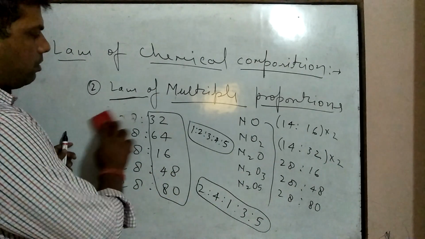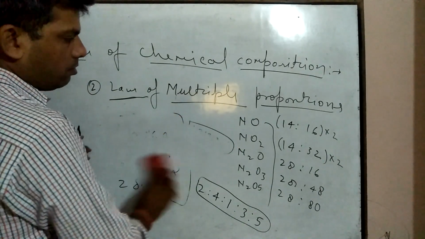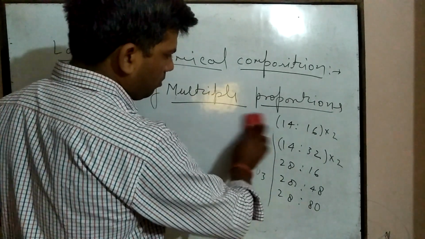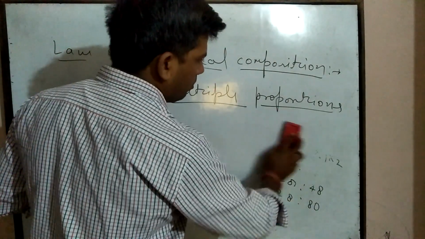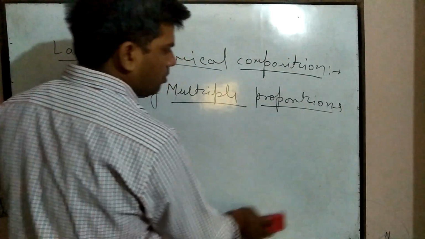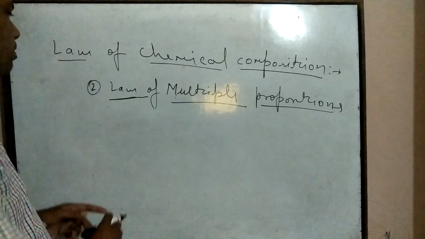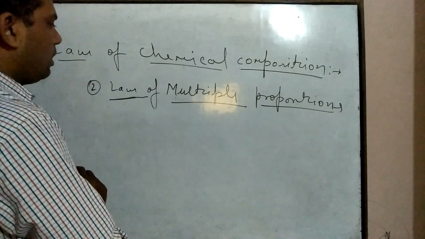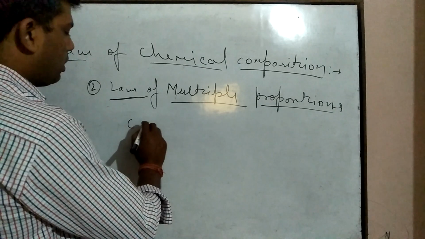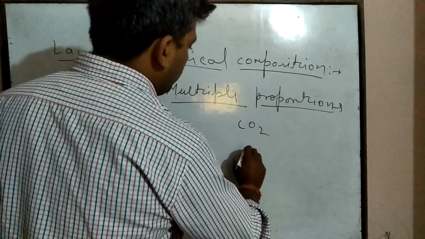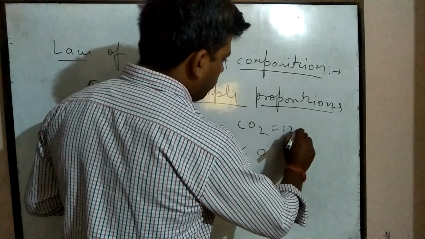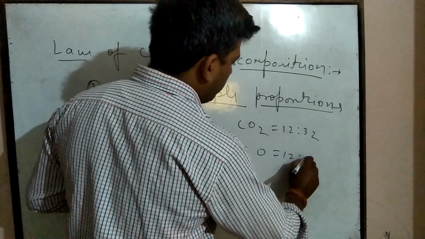Take another example: if carbon and oxygen are taken, carbon and oxygen combine together to form CO2 and CO. The ratio of the masses is 12 to 32, and here 12 to 16.